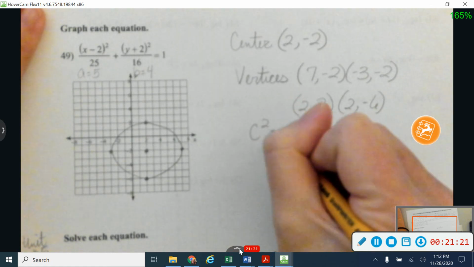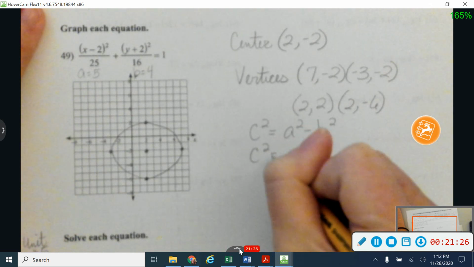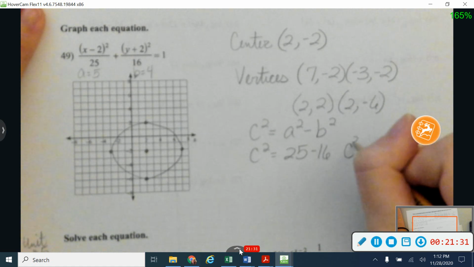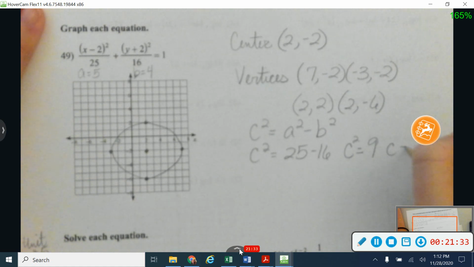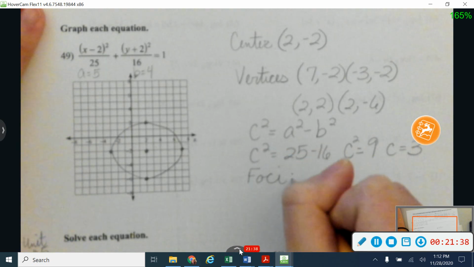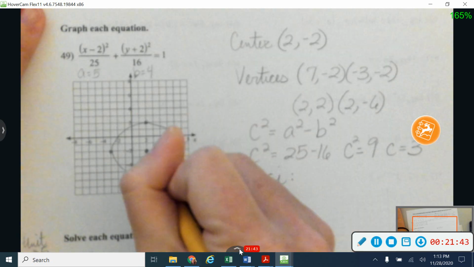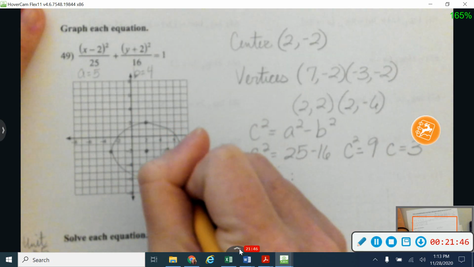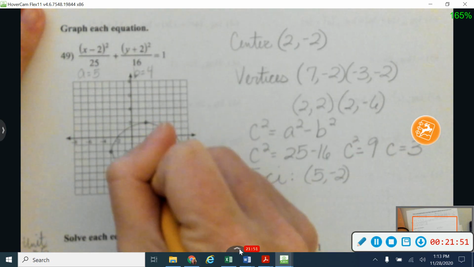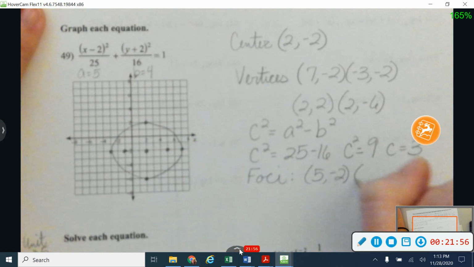All right, with an ellipse, I'm going to do c squared equals a squared minus b squared. So c squared is equal to 25 minus 16. So c squared is equal to 9, and c is equal to 3. That's kind of nice. This one came out to be a nice, neat number. I'm going to do that along my major axis, so my bigger one, just by a little bit, was left and right. So I'm going to go left 1, 2, 3, and be over here at 5, -2. And I'm going to go 3, 1, 2, 3 this direction, and be at -1, -2.